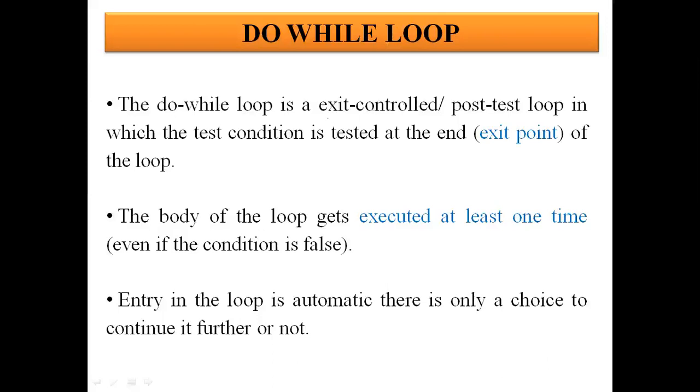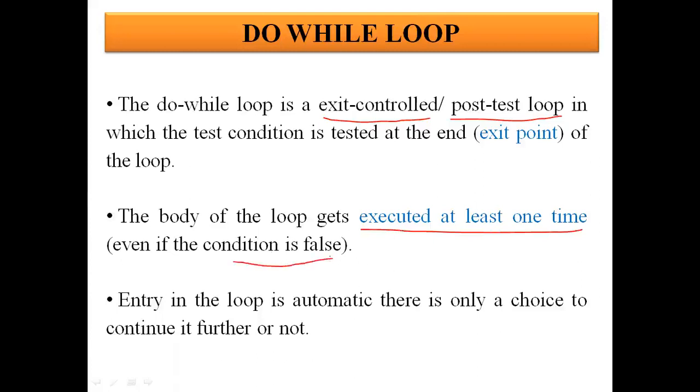So the do while loop is exit controlled, and it is also known as a post test loop. You can say in the case of the for and while loops, there may be zero iterations. But in the case of the do while loop, there will always be at least one iteration. So this is the point that is written over here. The body of the loop gets executed at least one time, even if the condition is false.